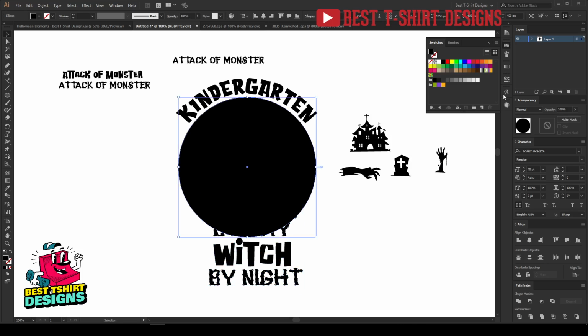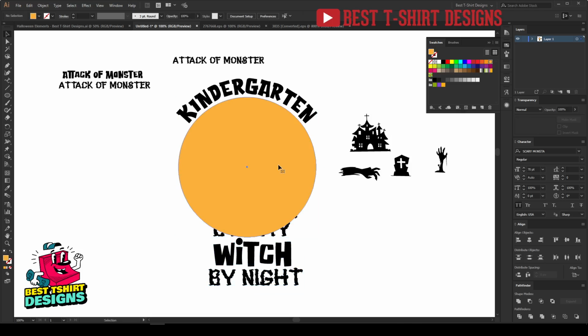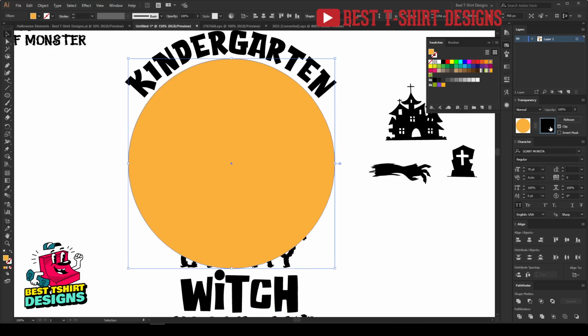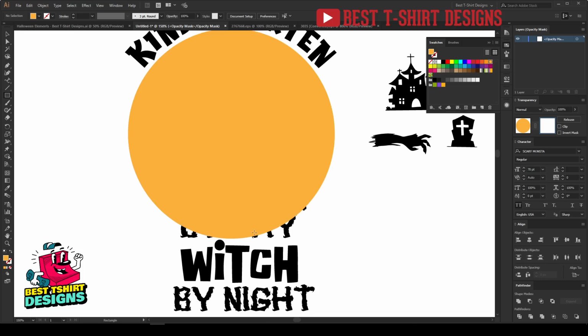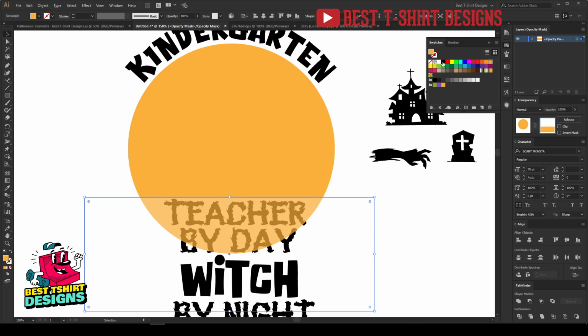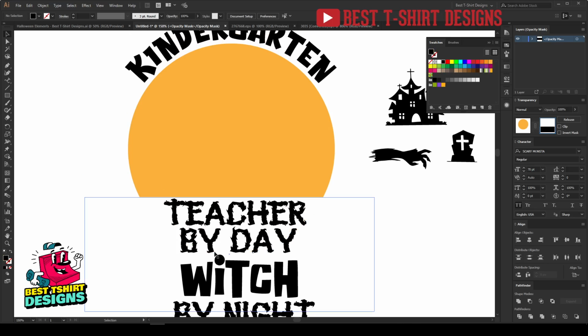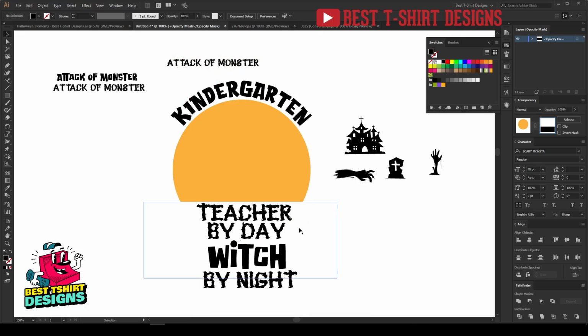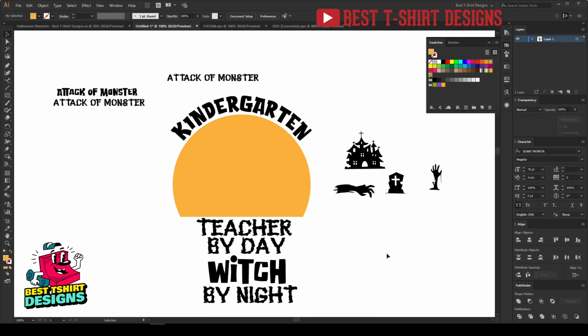So I'm going to select this one. Let's change the color so that we can see what's going on here. And then I'm going to open transparency, and here you need to give a bit of focus. I'm going to create a rectangle here. This is just to make a cut here, but make sure it is in black. So black makes it invisible. You can see now I can see my text there. That is fine. Just keep it like this.